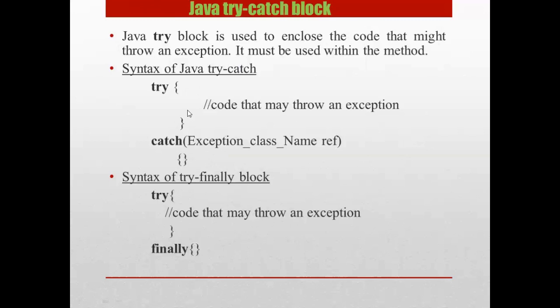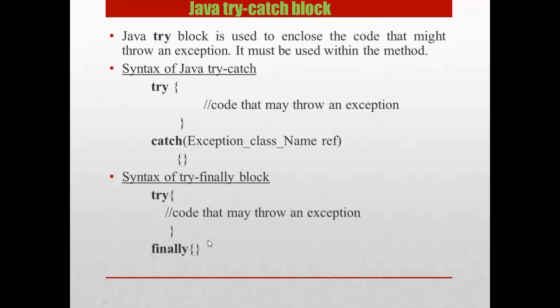So if you have to perform different tasks at the occurrence of different exceptions, we use the multiple catch block. Depending on the number of exceptions that occur inside a try block, that particular number of catch blocks can be added after this try block.